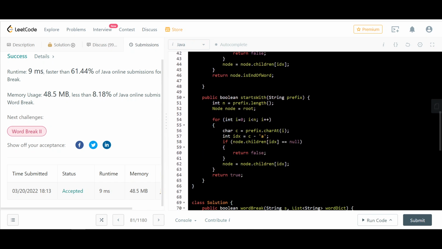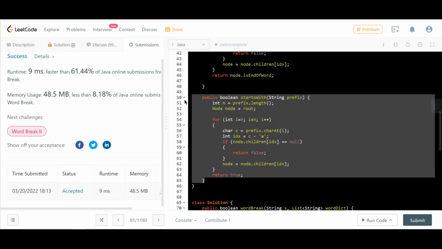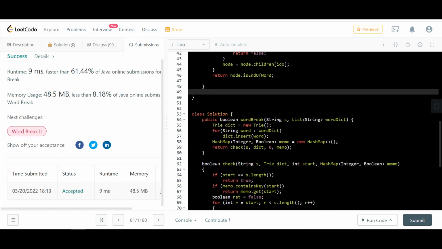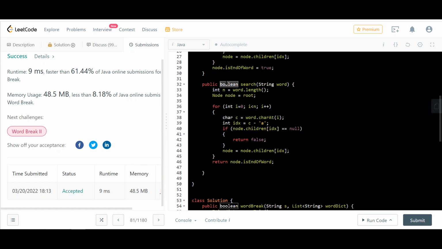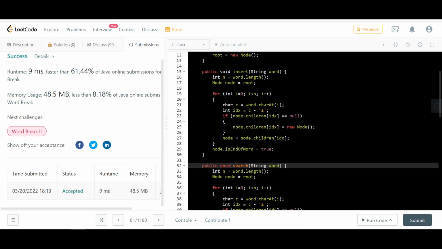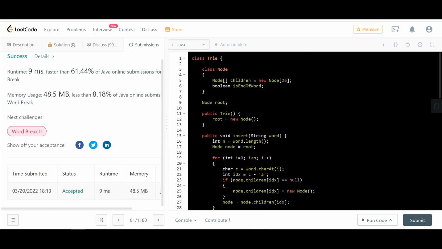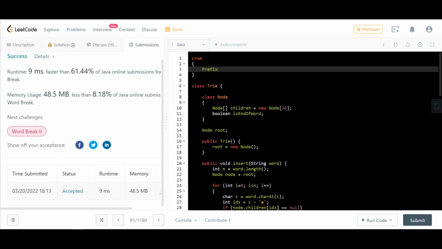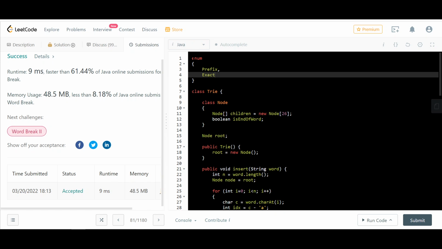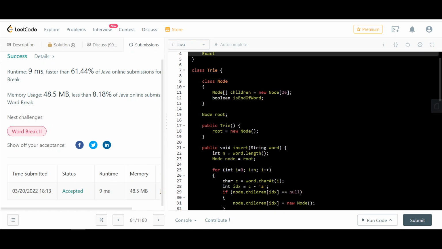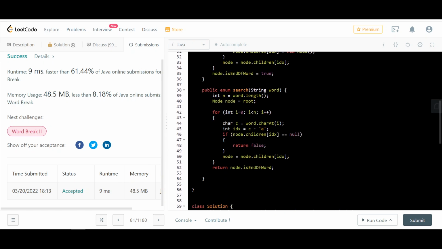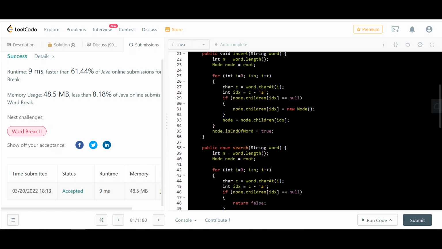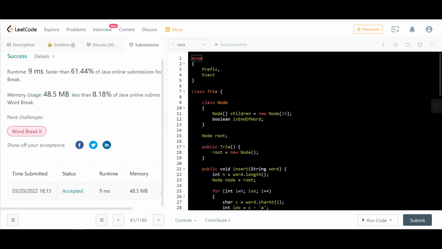So this starts with I can get rid of, and search instead of Boolean would return an enum, and this enum I can define maybe outside. One is prefix, another is exact, and this will return, what do I call it?